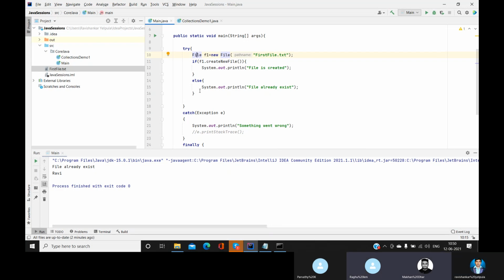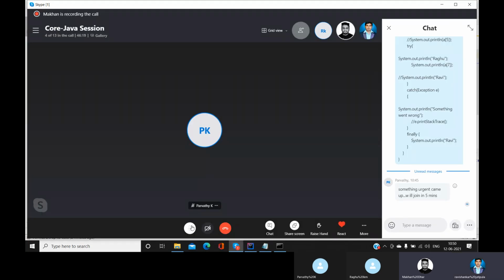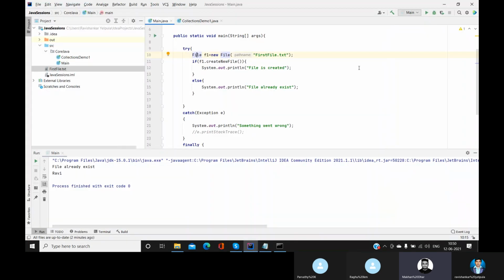No, no, Ravi, let me tell you. Raghu, this is the syntax regarding any file handling. Am I audible? So the first File is required. This File means to read or write or do any kind of thing in file handling, you need this File, and it will be imported from Java, that is java.io.File. So I need to give File only, right? If you give anything other, it won't take. Correct.